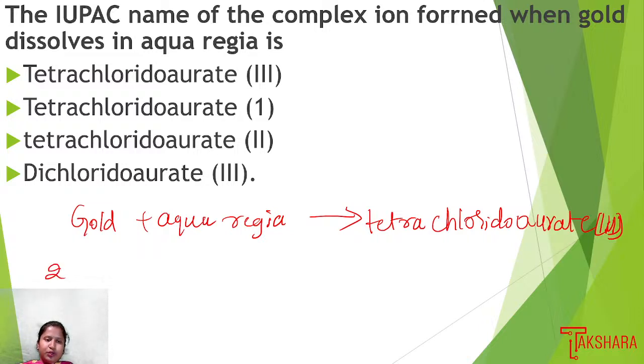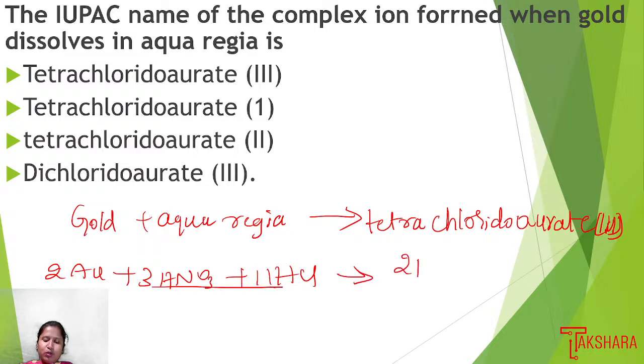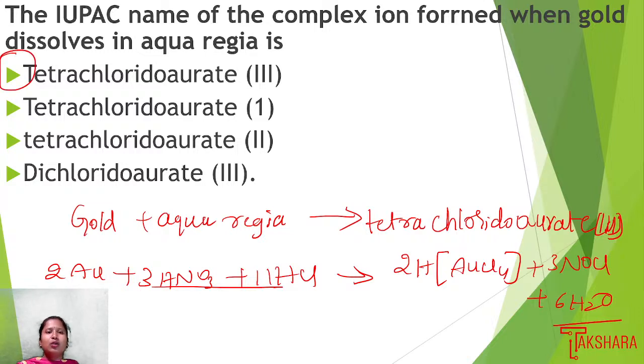Here, when 2 moles of gold are combined with 3 moles of HNO3 plus 11 moles of HCl, this combination we call aqua regia. It gives 2 moles of HAuCl4 plus 3 moles of ONOCl (NOCl) plus 6 moles of water. The IUPAC name of that product is tetrachloridoaurate(III), where the oxidation state is 3. So option 1 is the right answer.